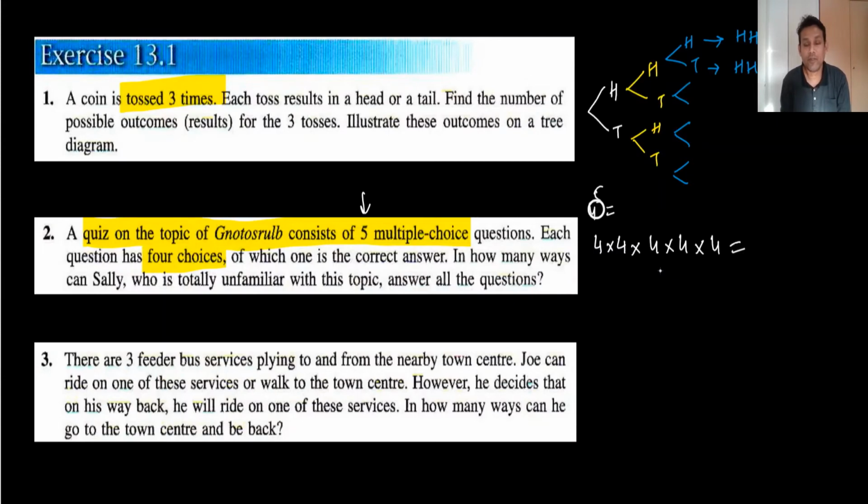Teachers normally write 4 power 5, but why do we have 5 in the power? No, each question has 4 outcomes. The first question has 4 outcomes, the second question has 4 outcomes. So this answer is coming 1024, and that's very simple.